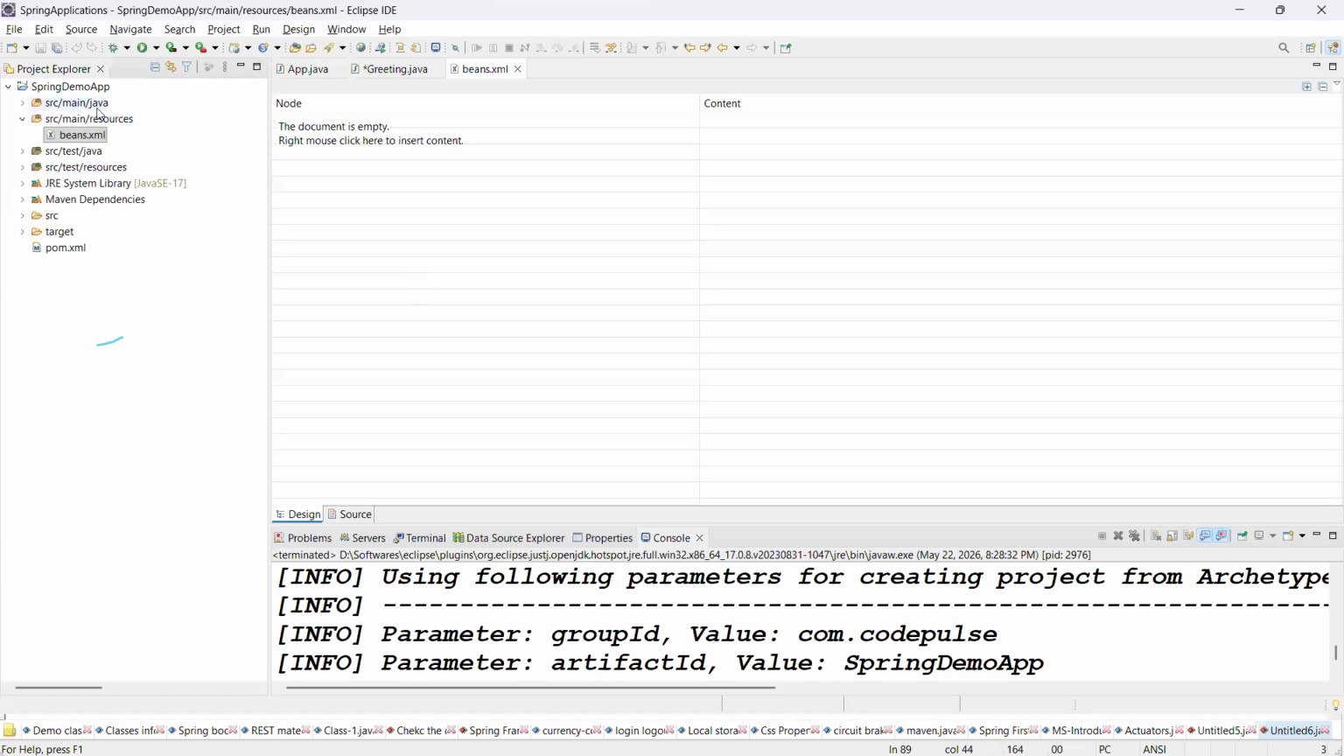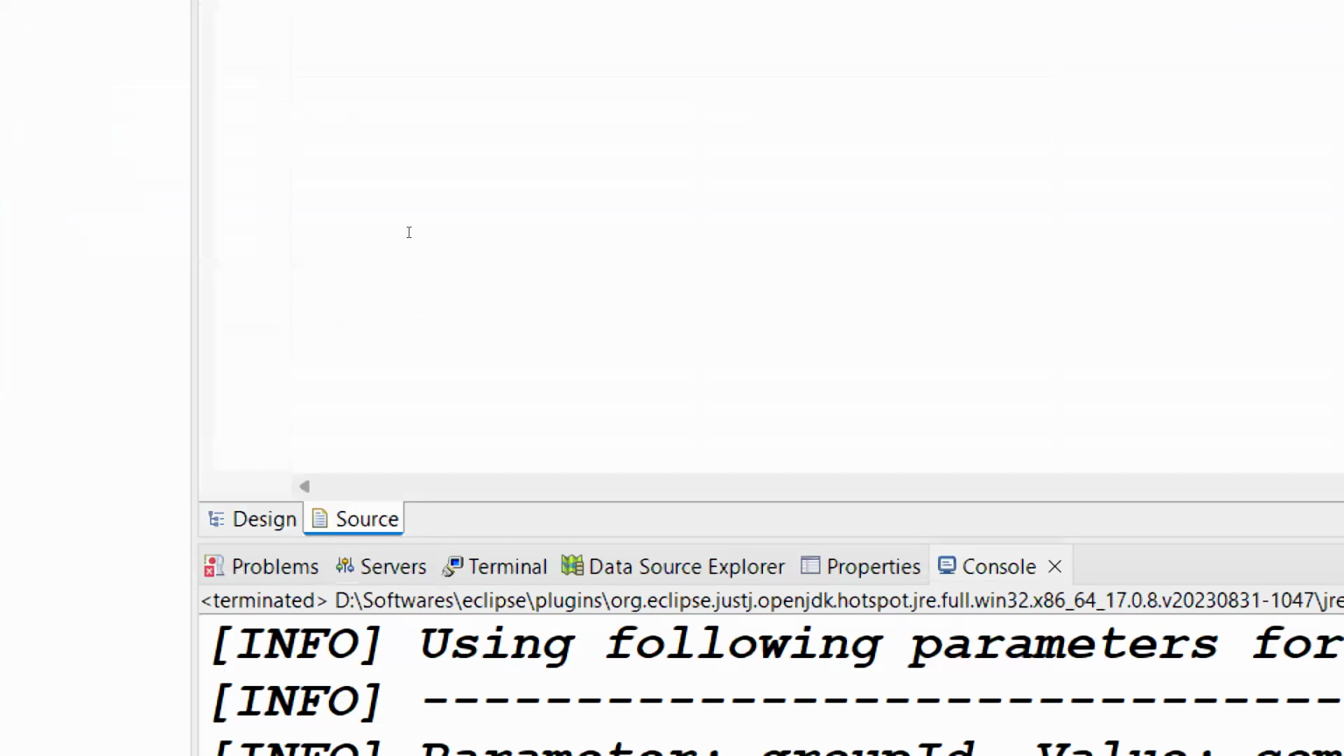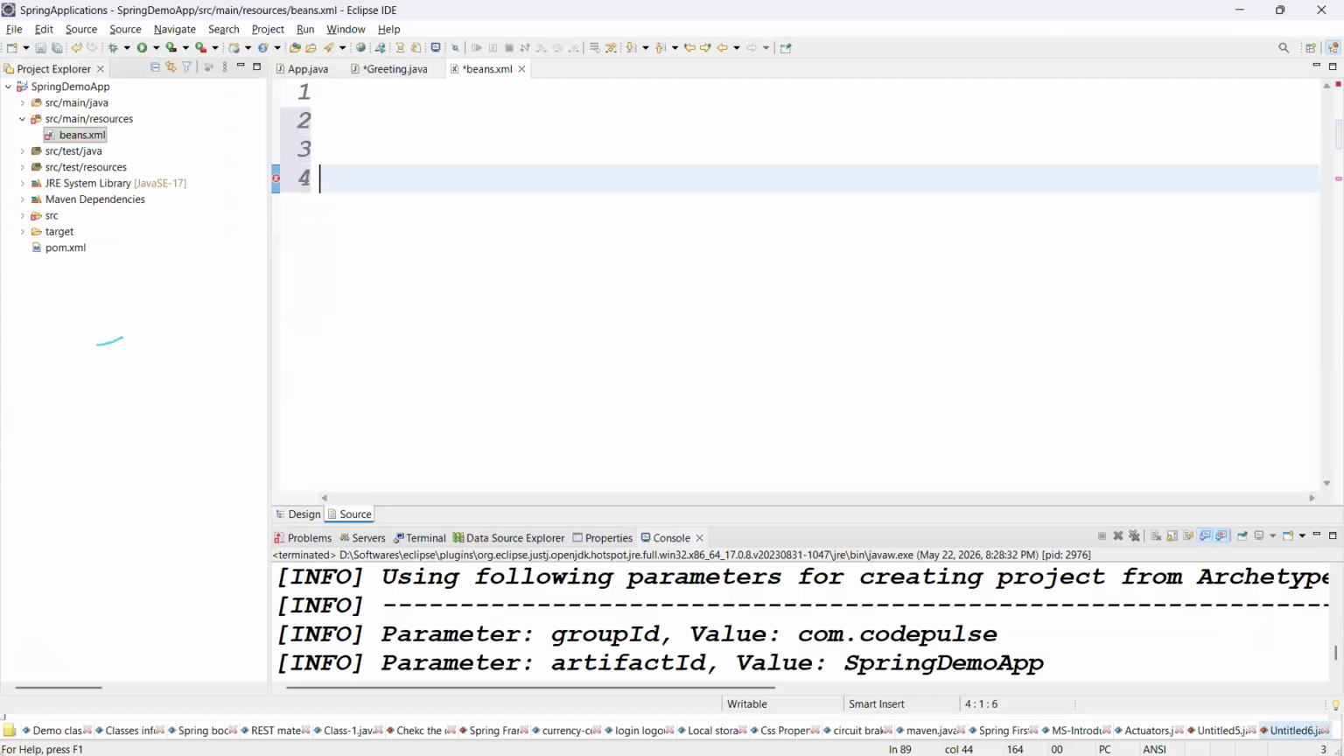You click on finish. Now you can see src/main/resources contains the beans.xml file, right? Good. Here you can see the design view. You click on the source option. This is the source, where I want to write the XML code. But see, this is completely outdated, so you don't need to remember this XML and all.